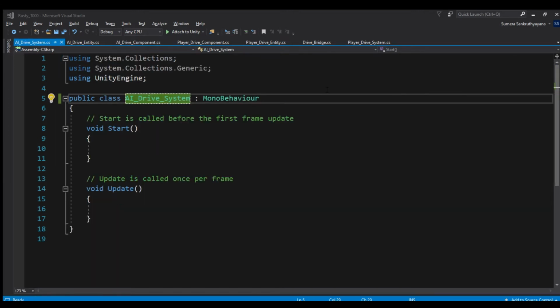Okay. We will now write our AI drive system and remove the auto-generated code. We will extend system base and copy some of the calculations from previously developed code, as we will need them here as well.